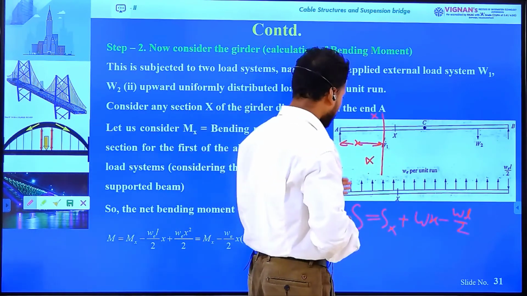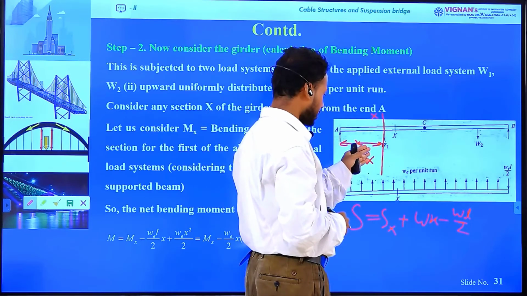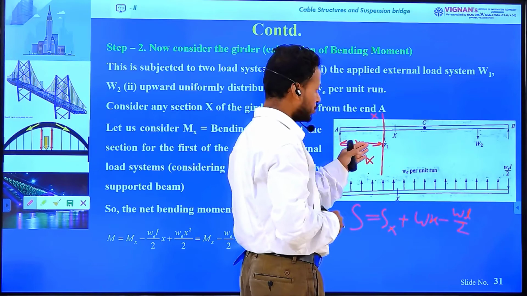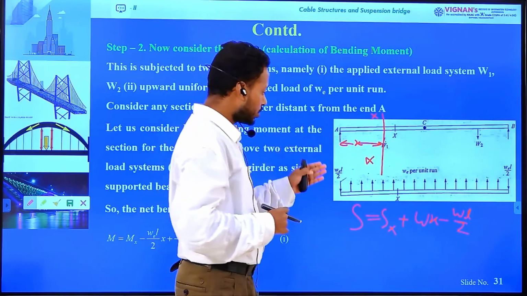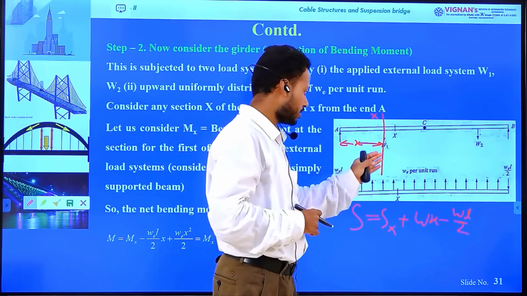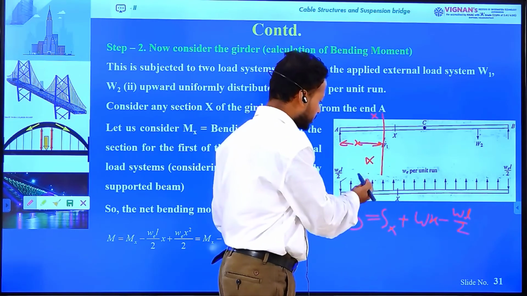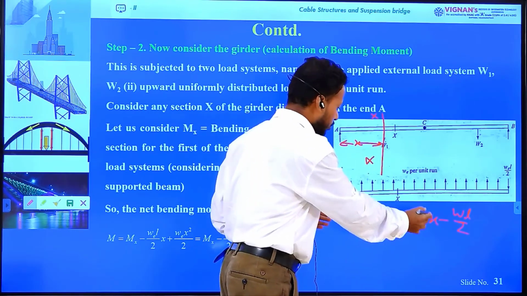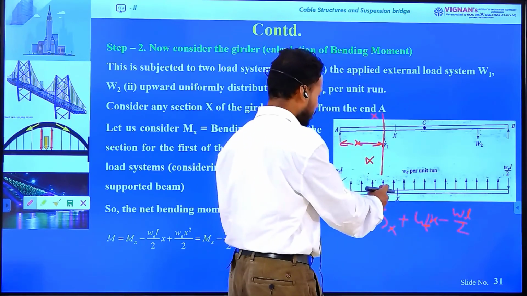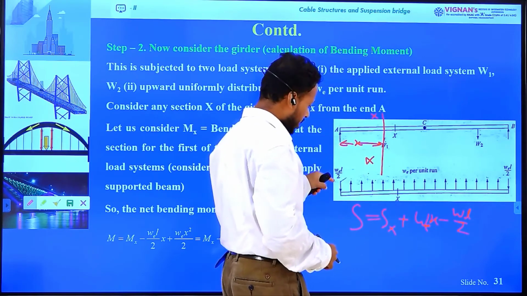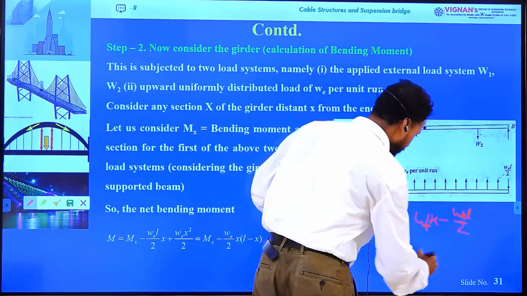Again I am explaining, at cross section X which is situated at a distance X, the shear force due to the externally applied load system is Sx. Now I will calculate the total or net shear force at cross section X: S equals Sx plus the UDL, which is working upward, so plus Wx, because W is the load intensity and X is the distance, so total load will be W into X, and the support reaction is working downward, so minus WL by 2.